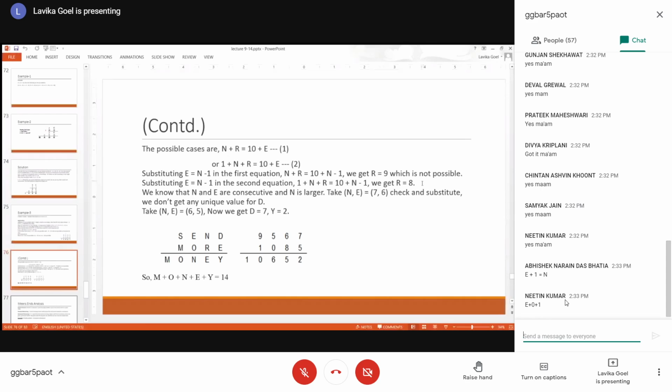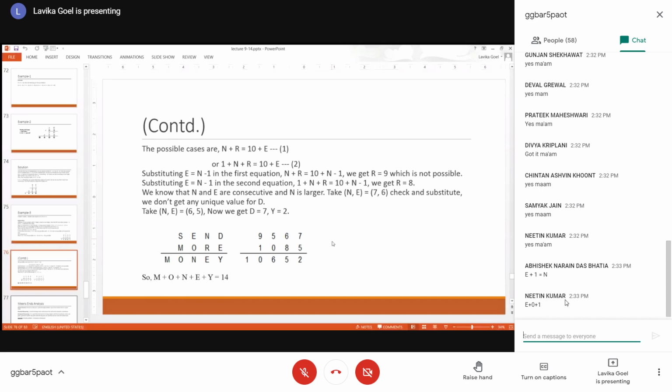So if I substitute in the second equation, I'll get 1 plus N plus R is equal to 10 plus N minus 1, which gives me R as 8. Fine. So only two possibilities are there. First is not possible, so R is 8. In this case, R is 8, which means that there is a carryover from the previous column, right? That means D and E column, right?